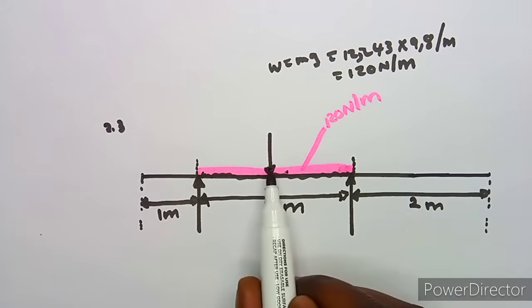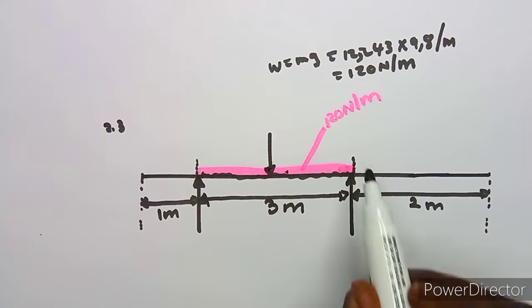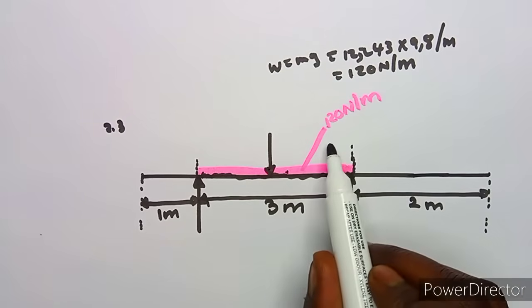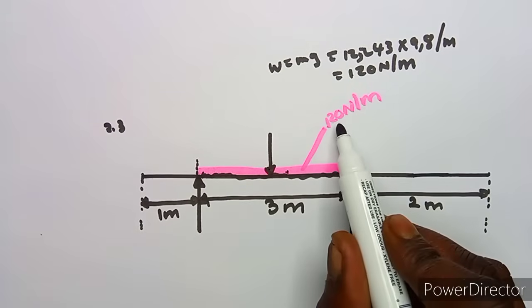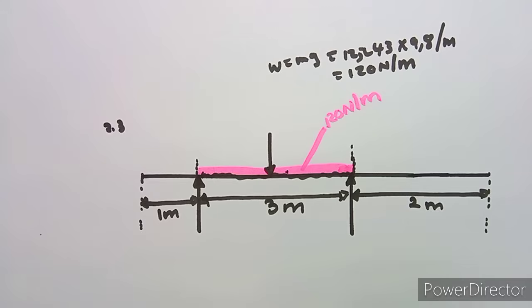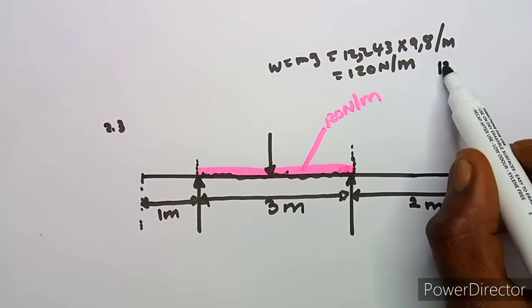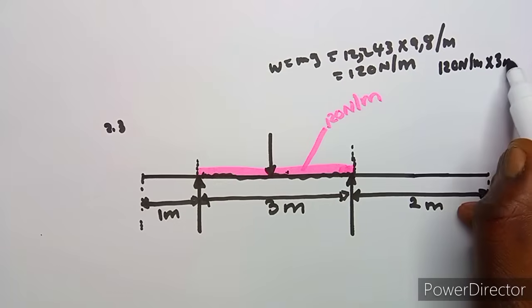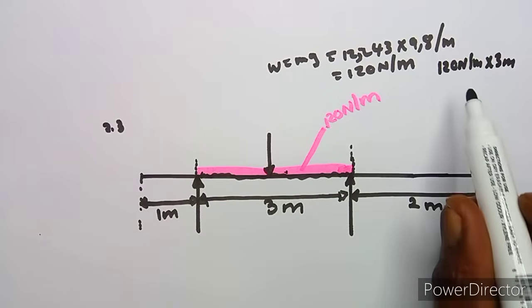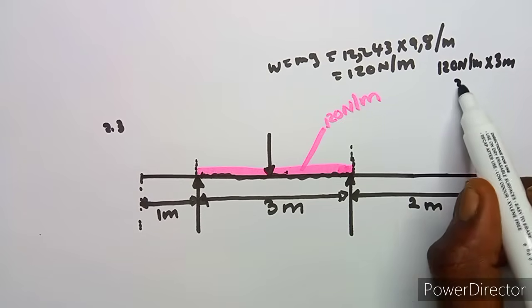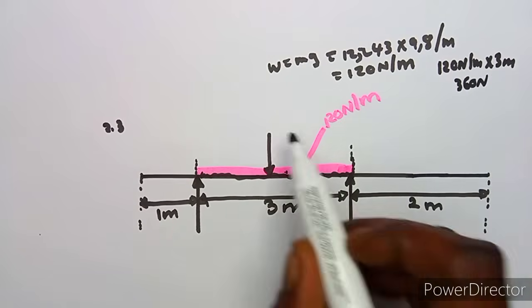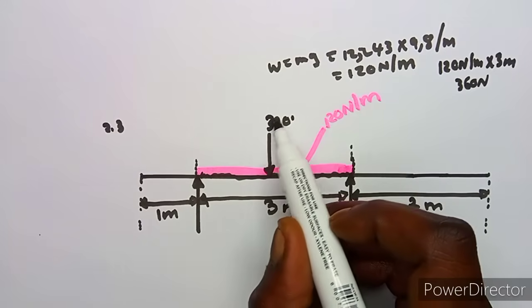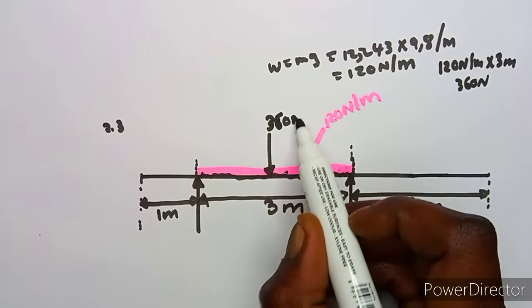We are going to multiply 120 times 3 so that we can have the force. So 120 Newton per meter times 3 meters is going to give us 360 Newton.